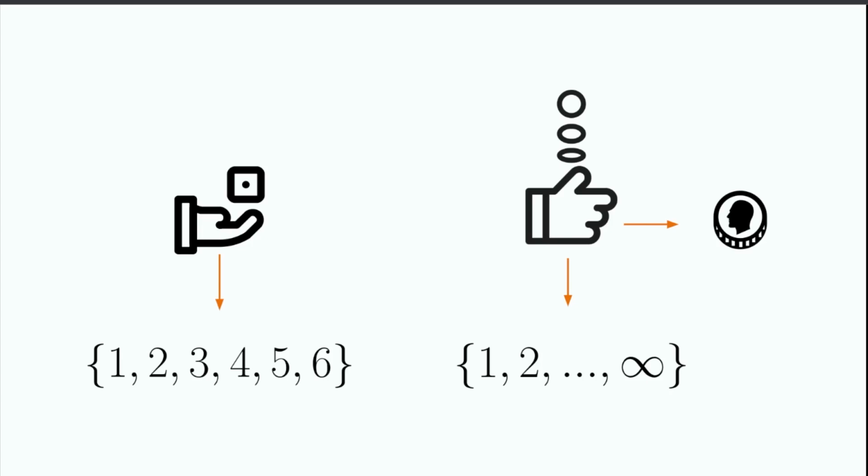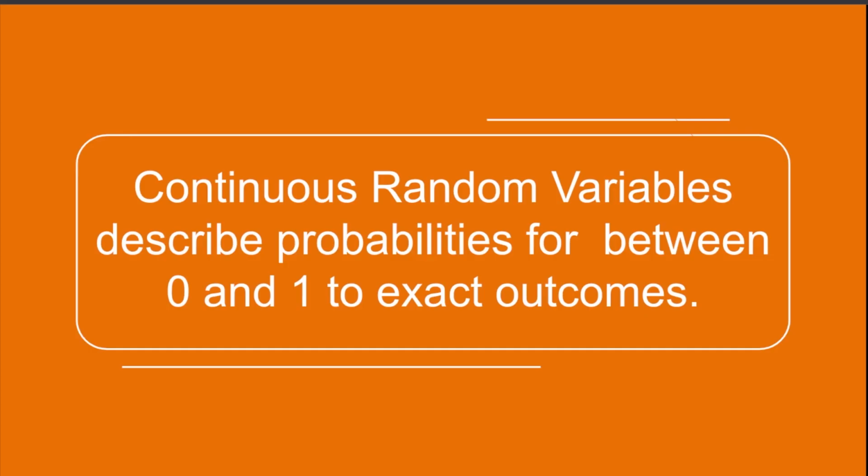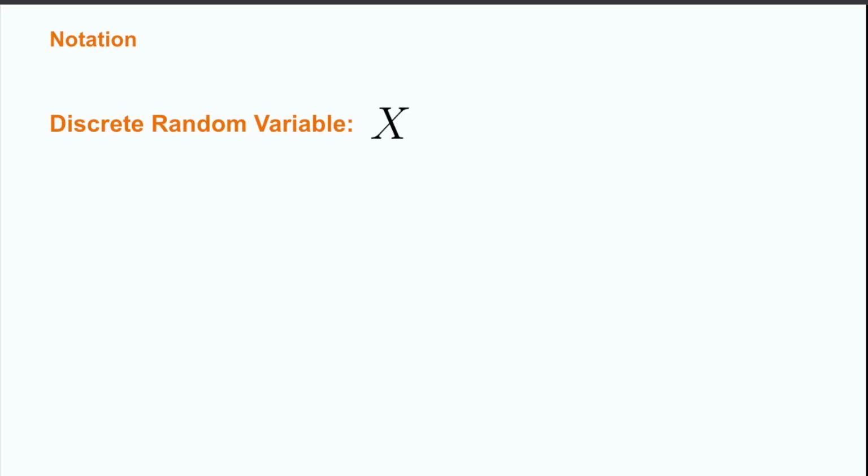From this understanding, how can we connect these discrete outcomes to probabilities? Discrete random variables map probability values for any given exact outcome to a number between 0 and 1. This provides the general framework for how we connect discrete random variables and probabilities. So now let's look at the exact mathematical language that we use to describe these variables.